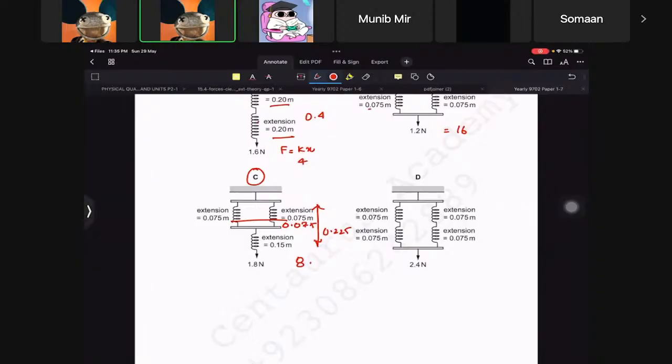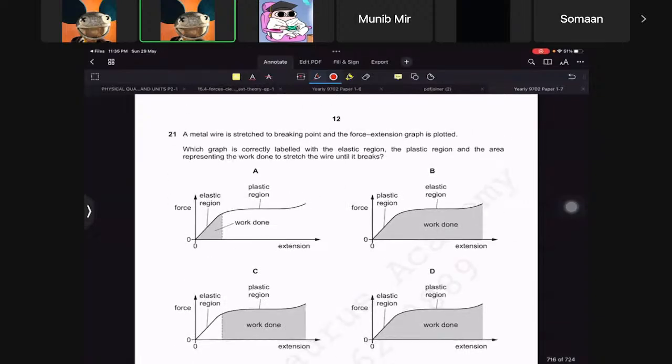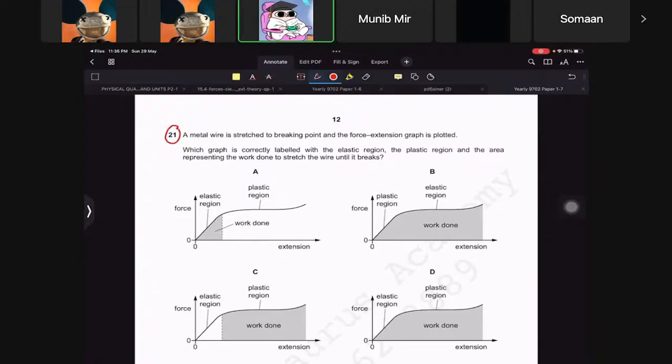All right. Now let's see the next one. Which graph is correctly labeled? Oh, this is the graph we did earlier. Remember, Anusha, you corrected me here. Okay, so this I remember.